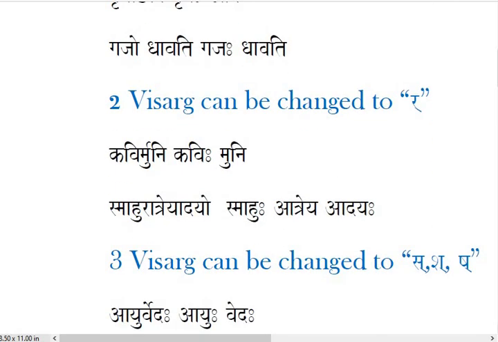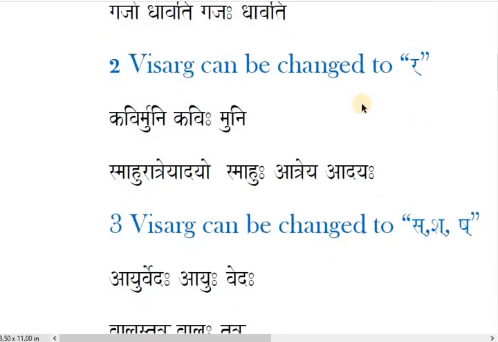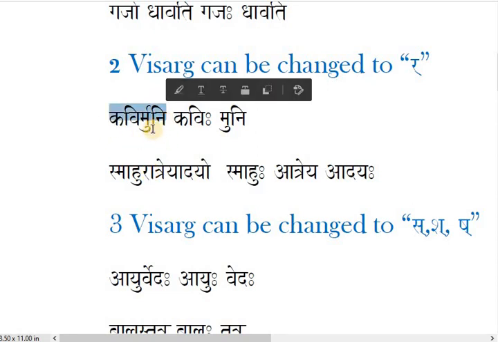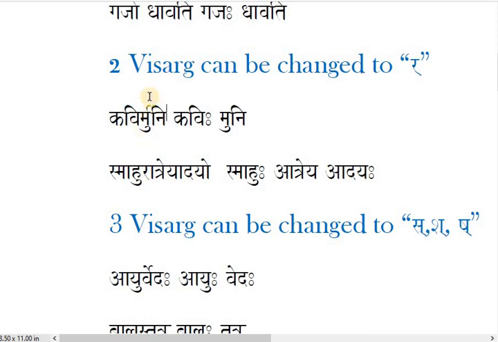Next, Visarga change to Ra. Very simple, student. Kavir munihi. Read this: where is Ra here in Kavir Muni? On Mu, there is Refa, no? This Refa is Ra, halant. Just convert it to Visarga and disjoin the word: Kavihi and Muni, that's all. So this Ra is actually halant Ra, Refa is actually Visarga.